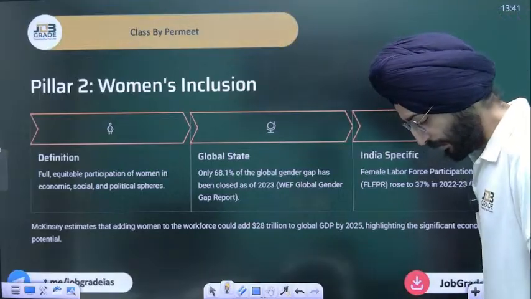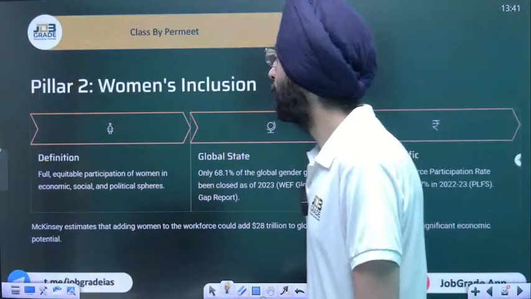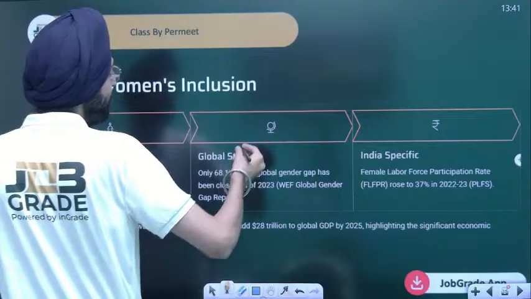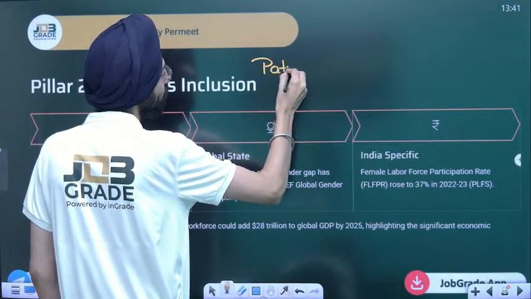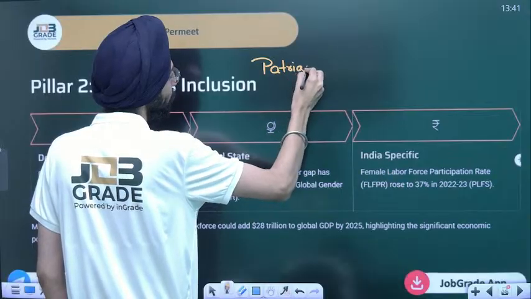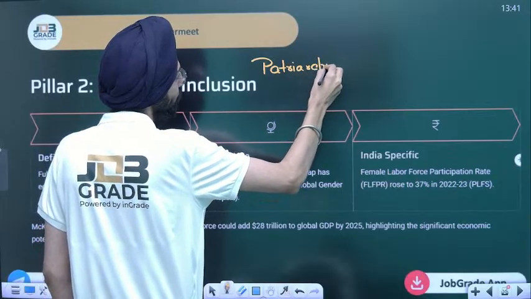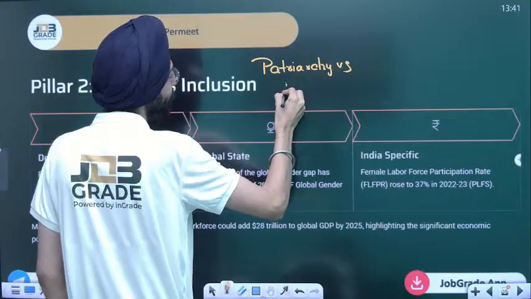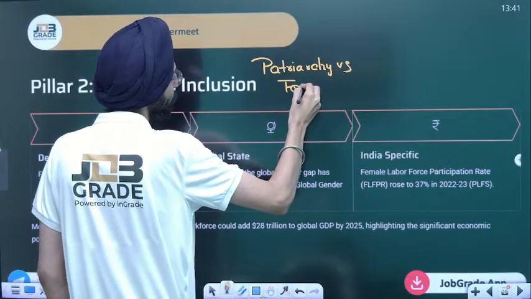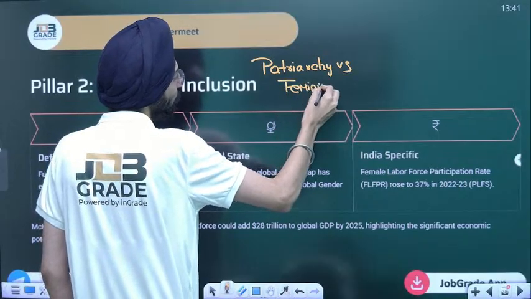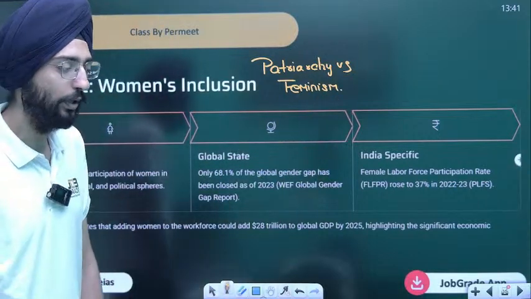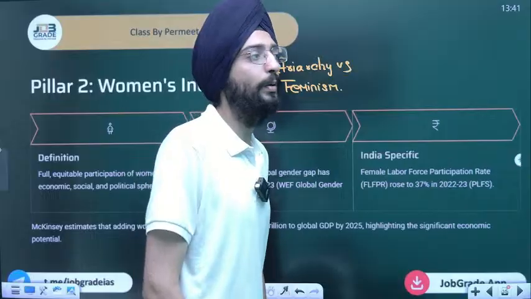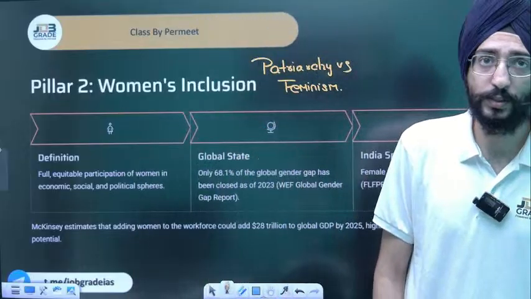Now, the second pillar is women's inclusion. Again, sir, there has been a debate: patriarchy versus feminism. Women have long said that they have been subjected to patriarchy, that they don't get ample opportunities to showcase their skills.